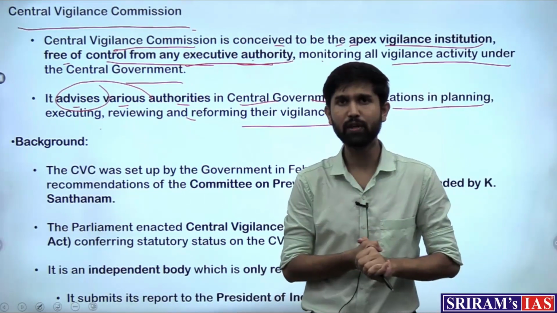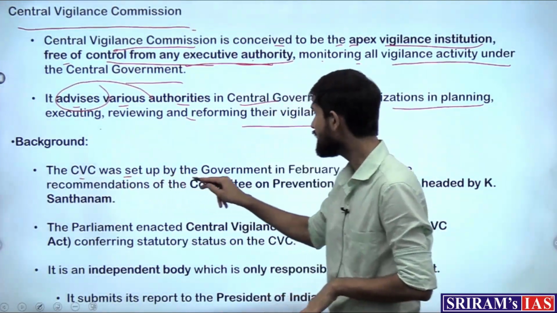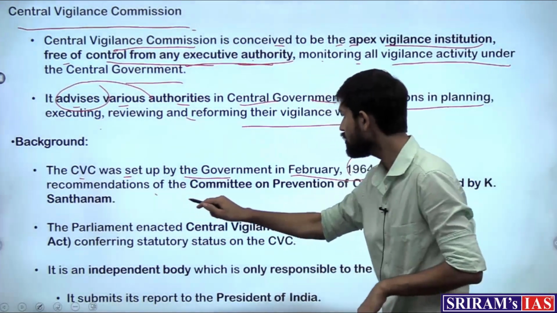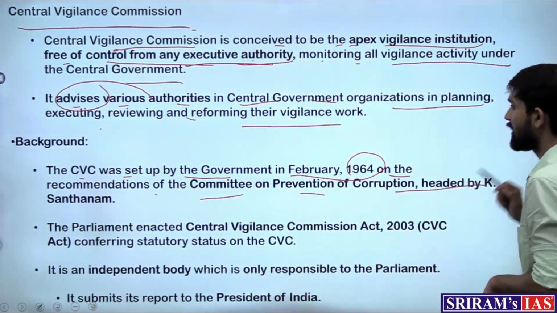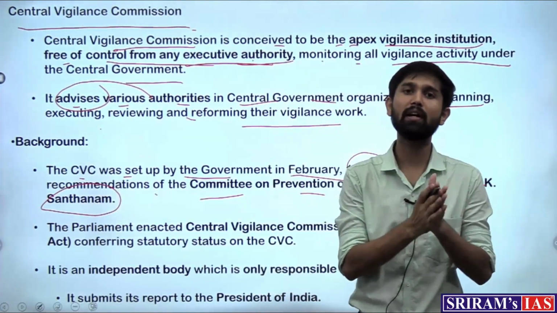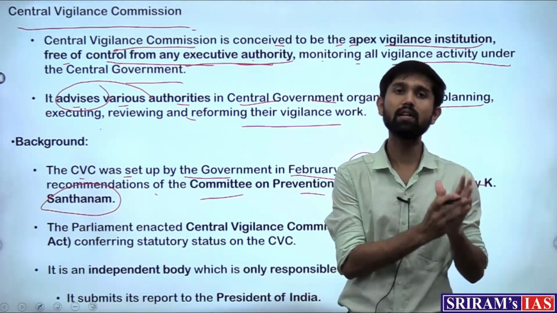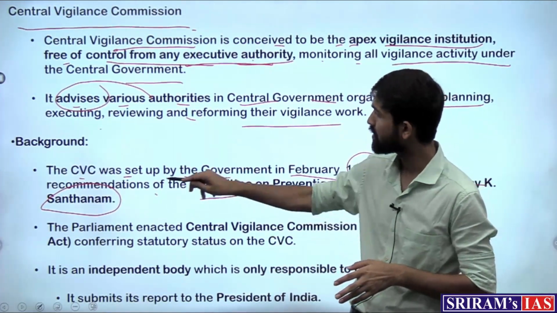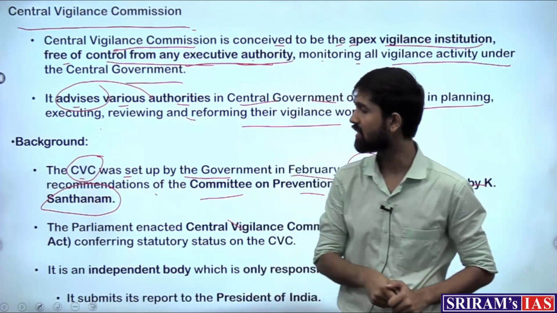So when was it instituted? The CVC was set up by the government in February 1964 on the recommendations of the Committee on Prevention of Corruption headed by K. Santhanam. So the K. Santhanam committee had recommended instituting a body which could work separately for prevention of corruption, and based on those recommendations, the CVC was set up in 1964.